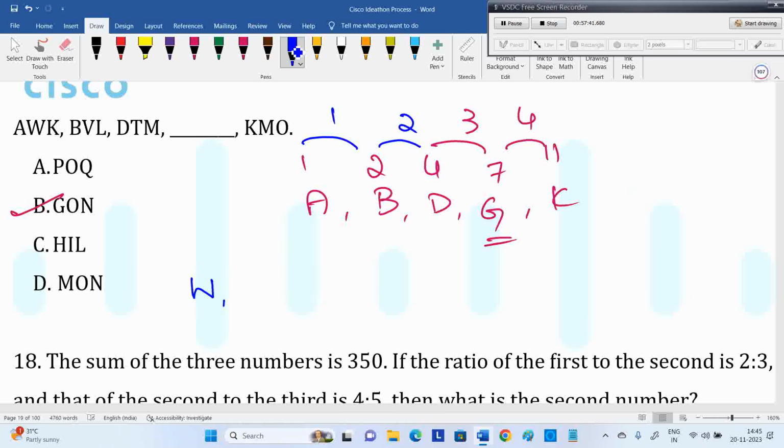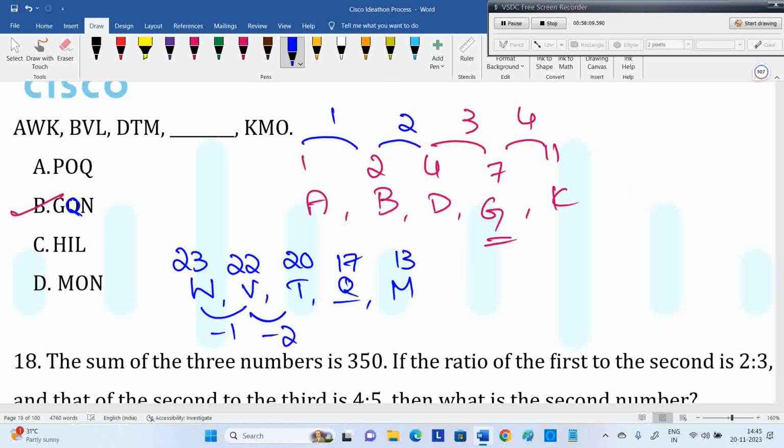We'll see. W, V, T, blank, M. Okay, this is 23, 22, 20. This is 13. I think the middle letter we need to check. 1 gap, 2 gap, 3 gap means 17. This should be Q. Minus 1, minus 2, minus 3, minus 4. Okay. G, Q, N. While typing, they considered O as Q. Okay, typing mistake. But understand the logic.